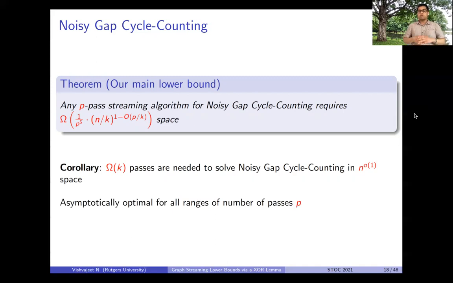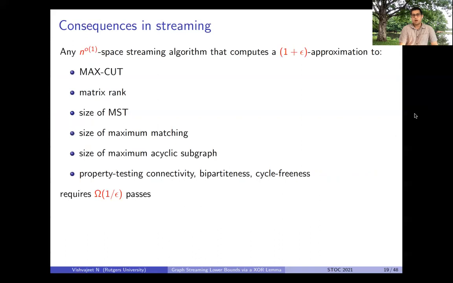So I must mention that our lower bound is asymptotically optimal for all ranges of passes p. And as a consequence in streaming, we show that any n to the little o of 1 space streaming algorithm that computes a 1 plus epsilon approximation to many important parameter estimation and property testing problems, for example, max cut, matrix rank, or property testing connectivity and bipartiteness, requires omega of 1 over epsilon passes.